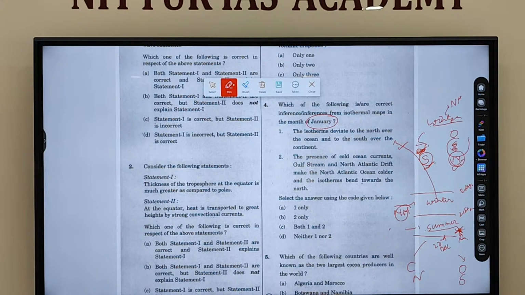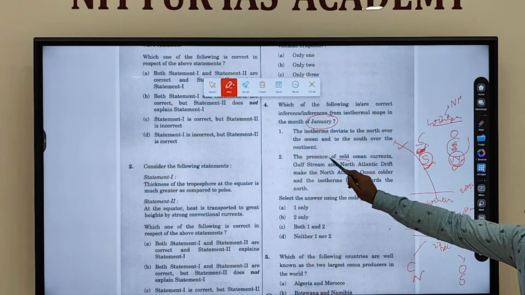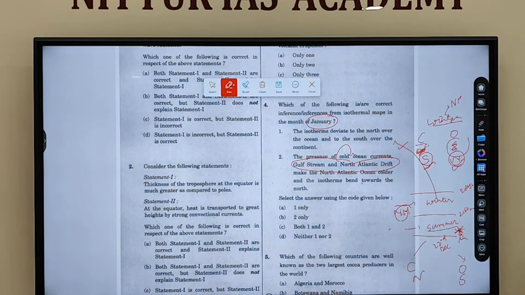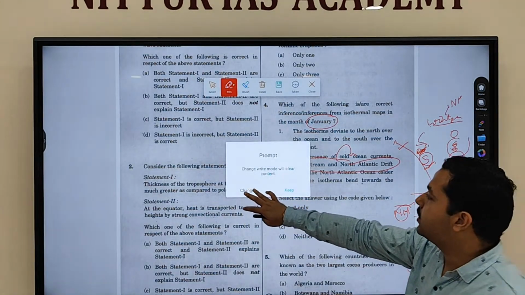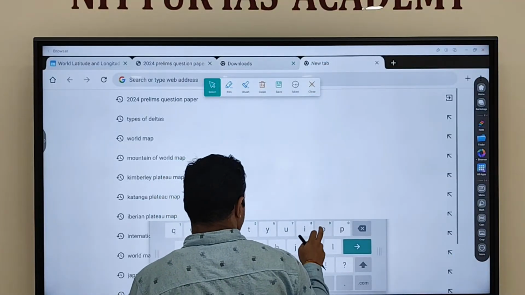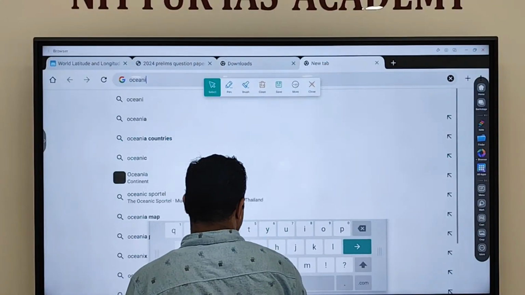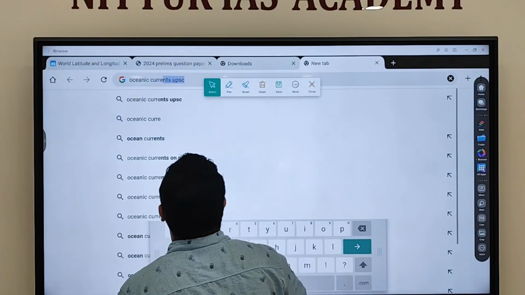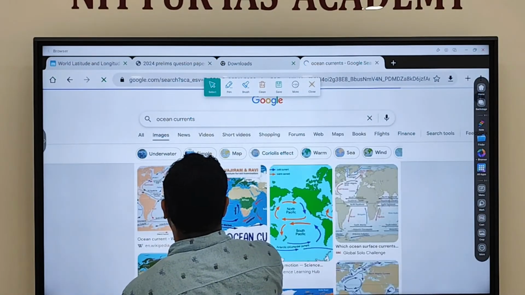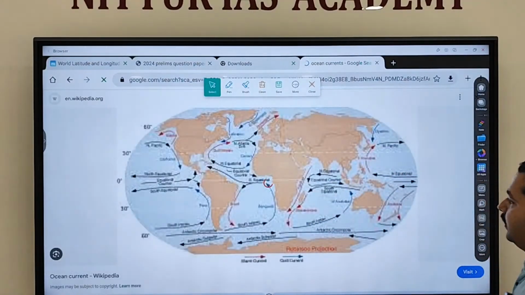The second is the presence of cold oceanic currents like Gulf Stream, North Atlantic Drift. So these current names that are given, Gulf Stream, North Atlantic Drift, what type of current are they mentioned as? Cold oceanic current. Now I'll show oceanic currents, because you have not studied oceanic currents till now. So if you see oceanic currents, this is a map that you are getting with regard to oceanic currents.